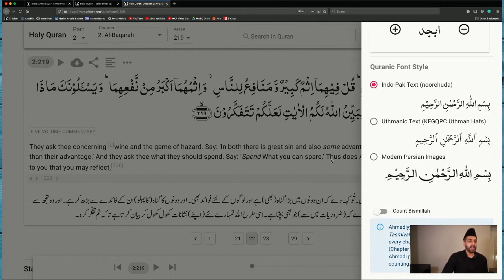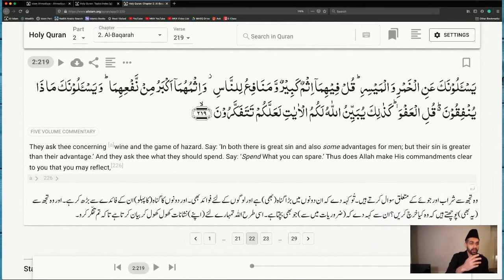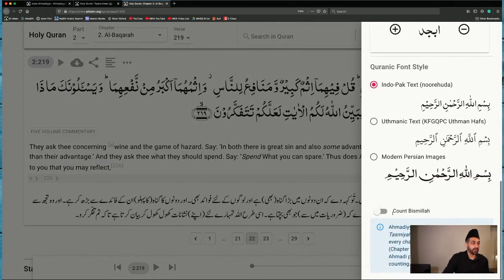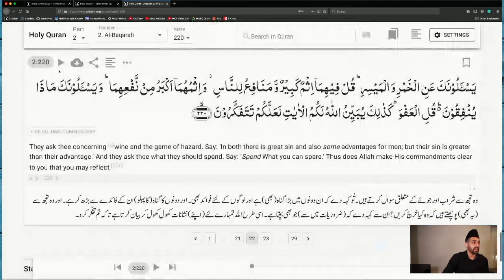And sometimes, if you want to share a reference with a non-Ahmadi friend, they would not be counting Bismillah. They would have Bismillah in the Quran, but they would not be counting it. So if you want to tell a non-Ahmadi friend where the Quran forbids, for instance, wine and the game of hazard, you will give them the reference as chapter 2, verse 219. Right? By just going to the settings and making sure that Bismillah is not being counted. But if Bismillah is counted, then obviously it will be chapter 2, verse 220.